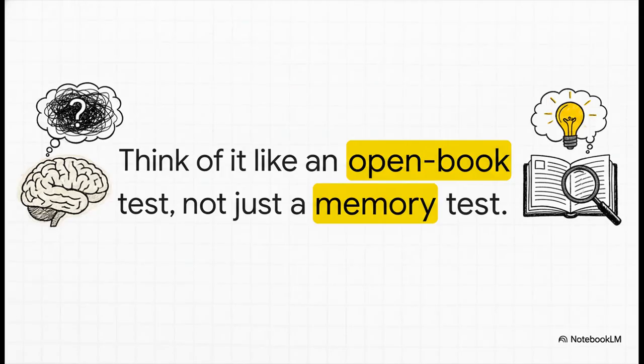Honestly, the absolute best way to think about this is a school test. A normal AI is like a student trying to take a test from memory alone, a closed-book test. They might forget a key detail or mix something up. But an AI with RAG, that's like a student who gets to bring the textbook to the test. They can just open it up and find the right answer. The difference in reliability is just massive.